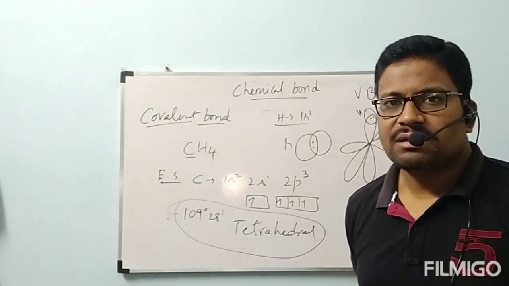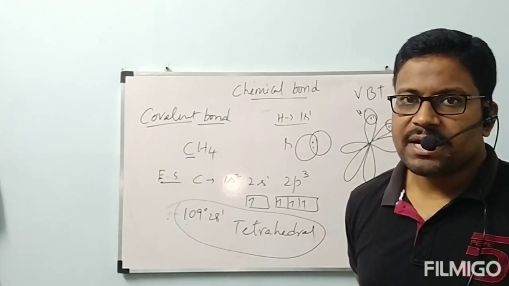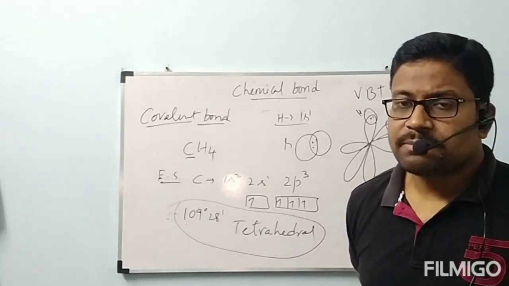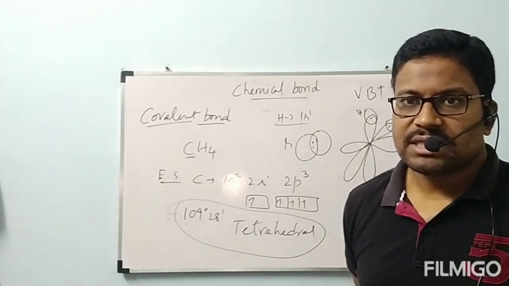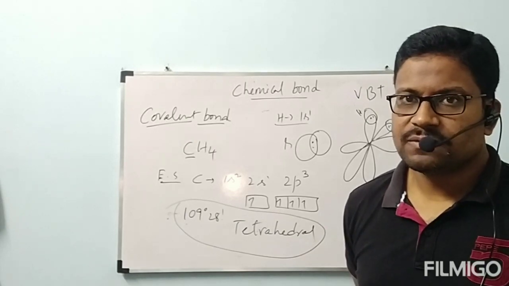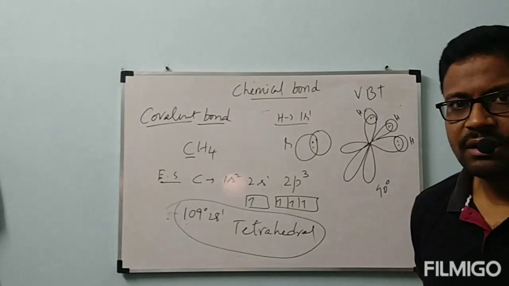Okay, this is the main drawback of valence bond theory, which was resolved by the hybridization concept. Now we have to go through the next concept to explain the structures of polyatomic molecules as well as other things. What are the things we are going to explain depending on that hybridization, we will see now. Is it okay? Till now, did you understand everything?